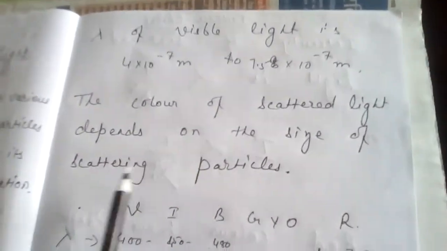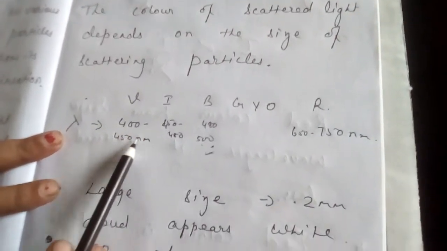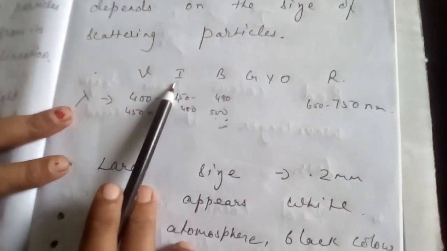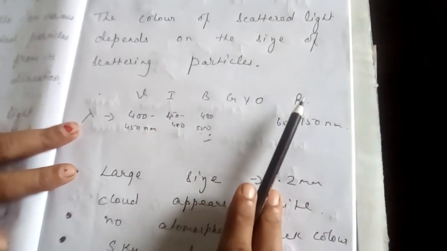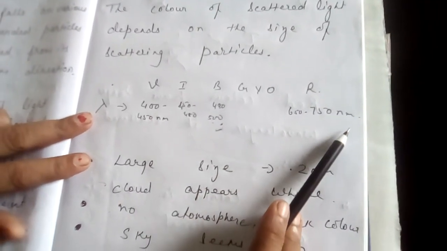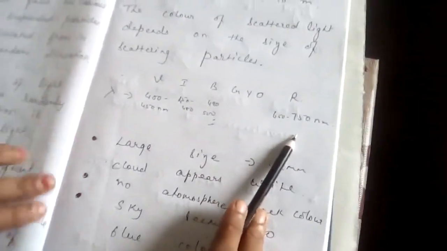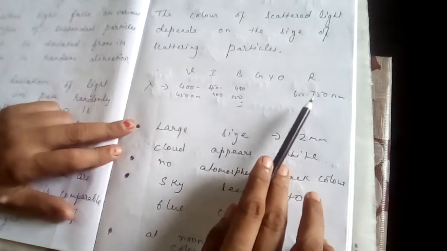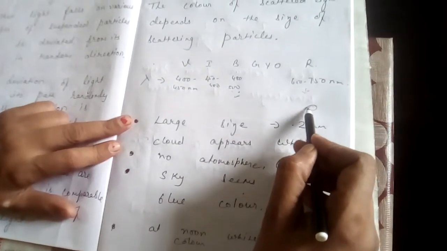Now I am showing you here. The color of scattered light depends on size of scattering particles. So violet color has almost 400 to 450 nanometer, indigo color 450 to 480 nanometer. Like this, if you go up to red color, 650 to 750 nanometer, that means wavelength increases from violet color to red color.